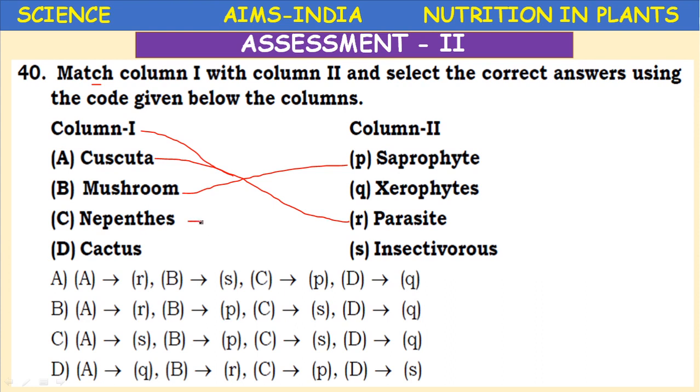Nepenthes is an insectivore. Cactus is a xerophyte. So A-R, B-P, C-S and D-Q. So option B is correct.